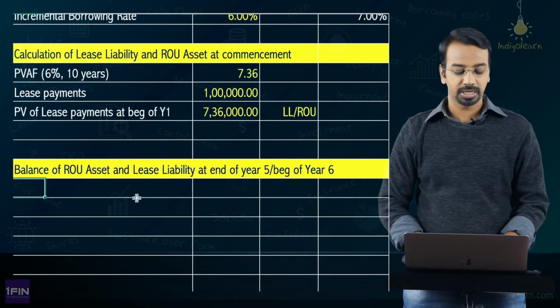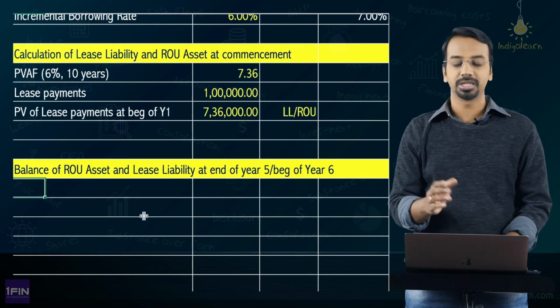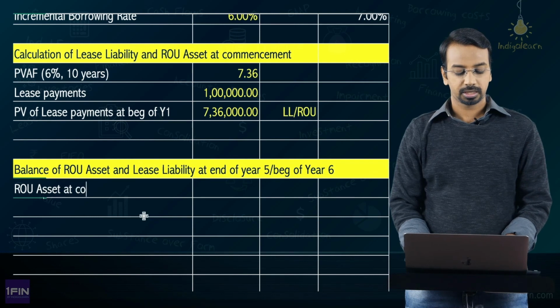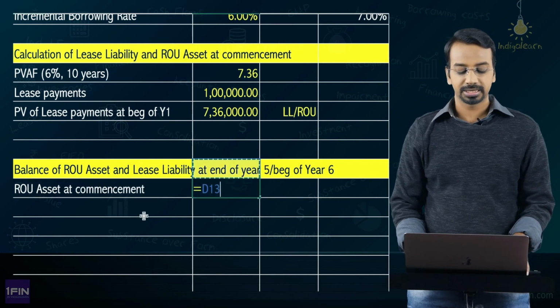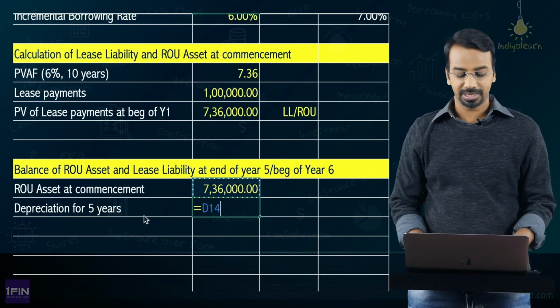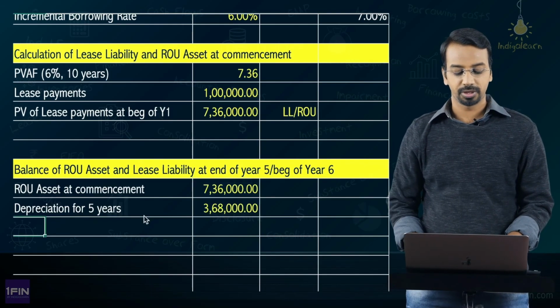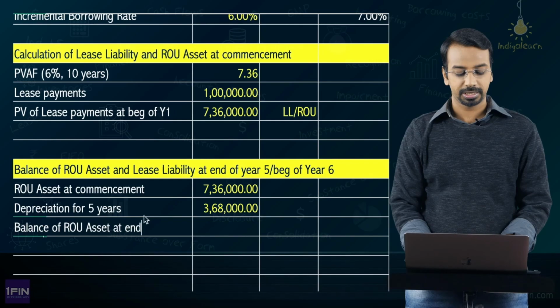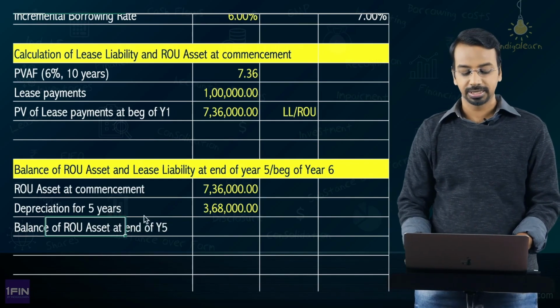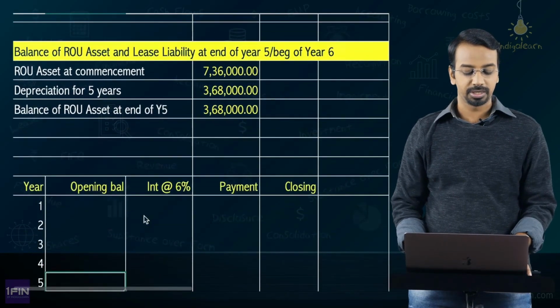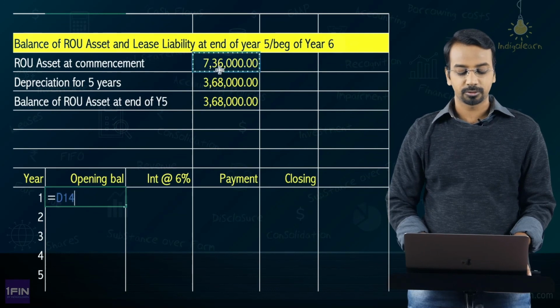So, to calculate balance of right of use asset and lease liability at the end of year 5, that is beginning of year 6, okay. So, right of use asset at commencement is how much? Is 7,36,000, okay. Depreciation for 5 years. How much will be the depreciation for 5 years? 7,36,000 divided by 10 multiplied by 5, you get 3,68,000. So, balance of ROU asset at end of year 5 or beginning of year 6 comes to 736 minus 368, which is 3,68,000.